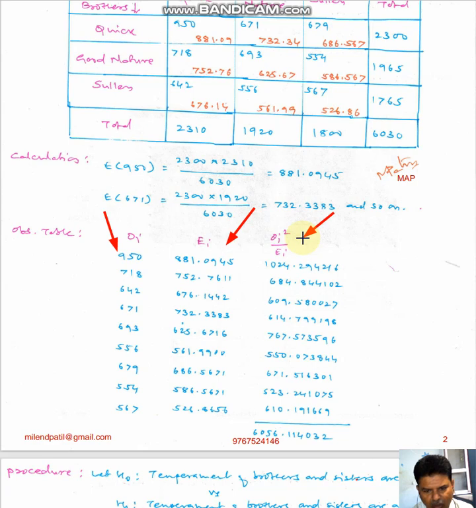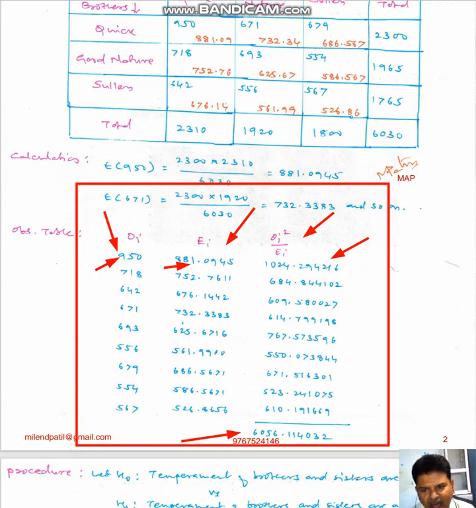And now find out (O minus E) square divided by E. So the third column we need to prepare. How to prepare the third column? The first value, square this and divide it by the second one. So 950 square divided by 881.09. What are we getting? 1024. Prepare this column and take the total. So how much total are we getting? 6056.